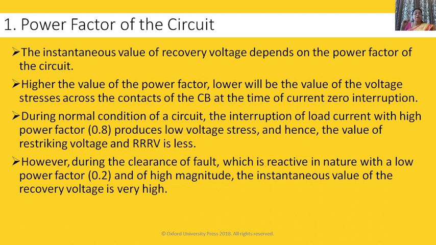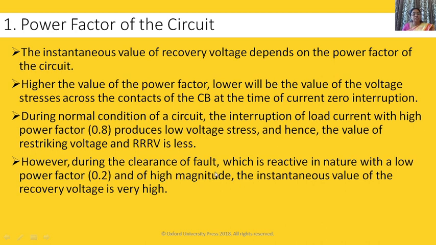So if power factor is low, that means in case of inductive and capacitive current, then voltage trace is more, so rate of rise of restriking voltage is more. So it is difficult. During normal condition of a circuit, the interruption of the load current with high power factor produces low voltage trace, and hence the value of restriking voltage and TRV is less. So that's why we require higher power factor.